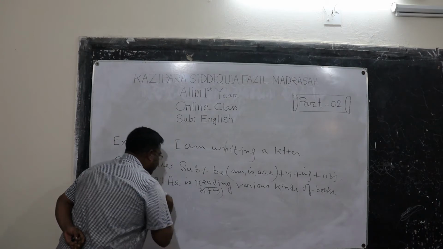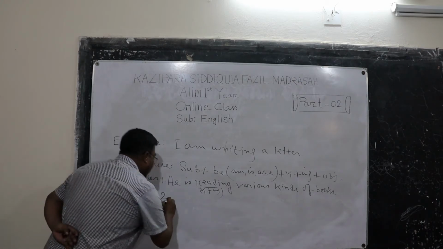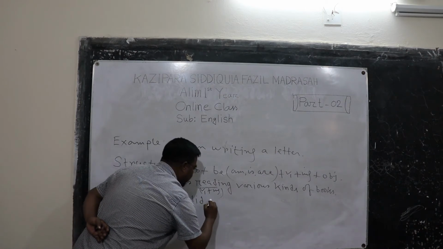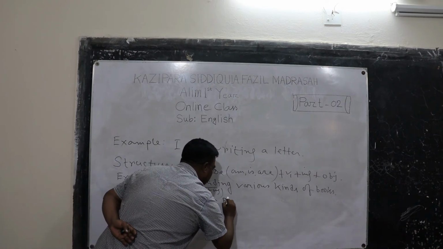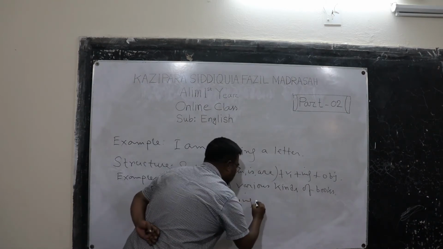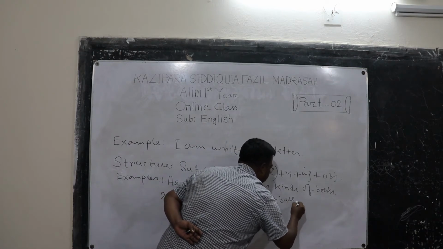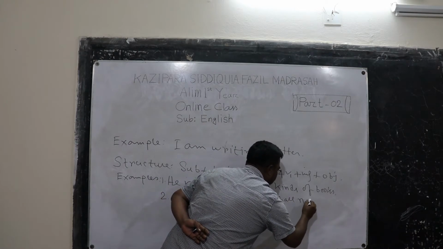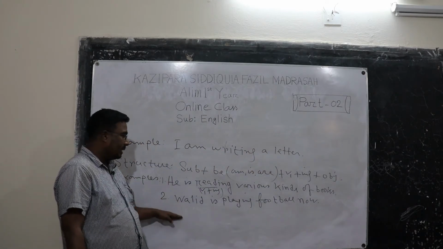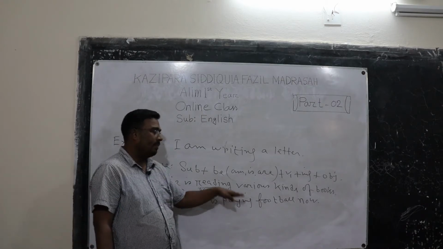Number 2, Walid is playing football now. Here the subject is Walid and he is doing an action, and the action is playing.